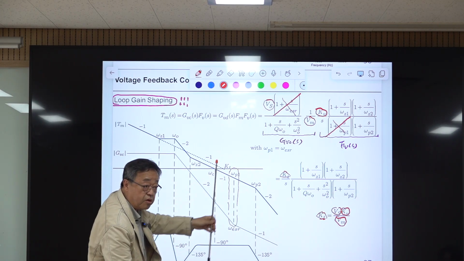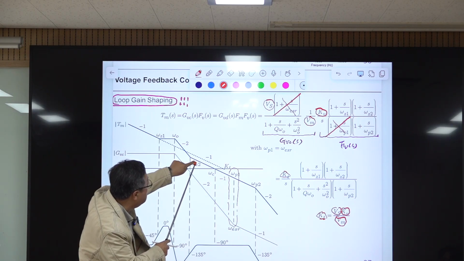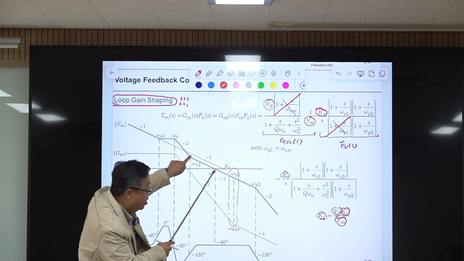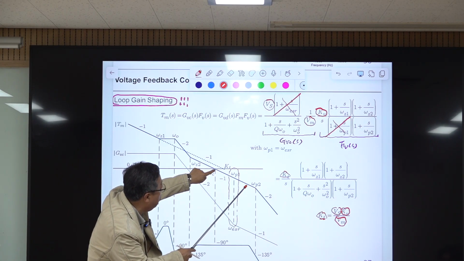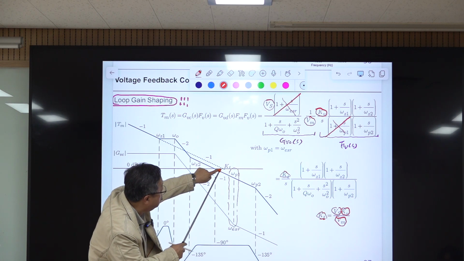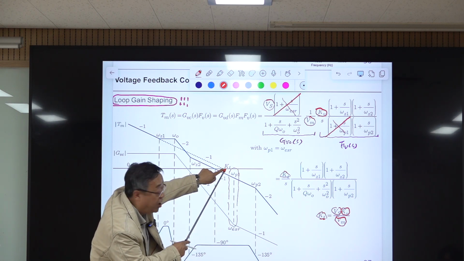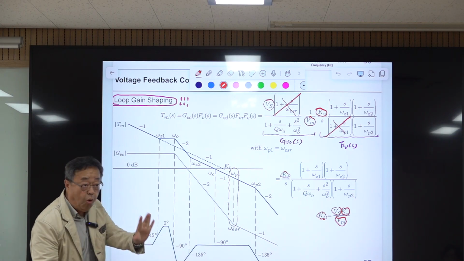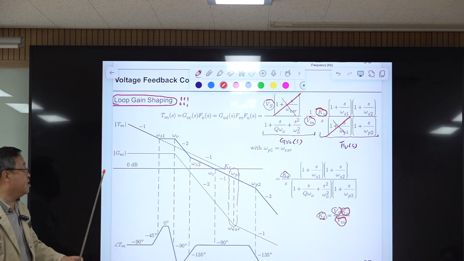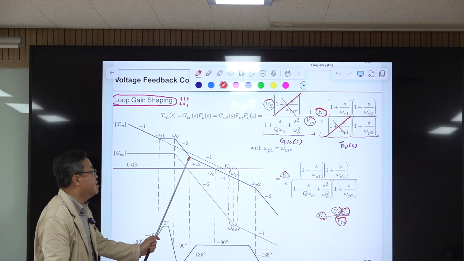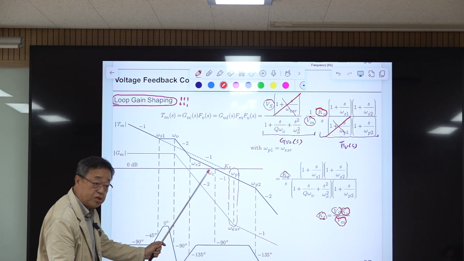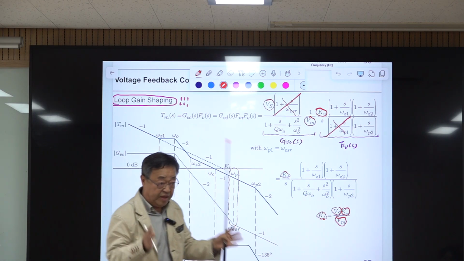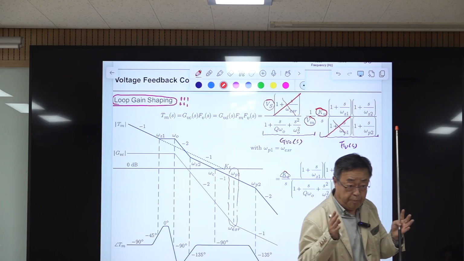Is that good? If this pole approaches here, this will affect phase here, so phase margin will be reduced. And if this crossover frequency moves to here, then this affects phase here, and phase margin will be reduced. The pole is affecting the phase, this one affects this frequency, and this one affects this frequency. To avoid those detrimental effects of the two poles,